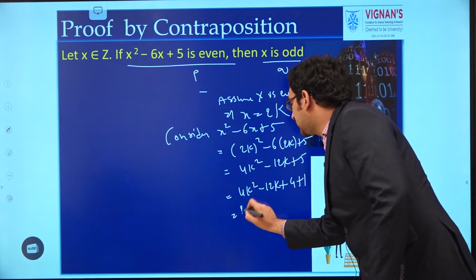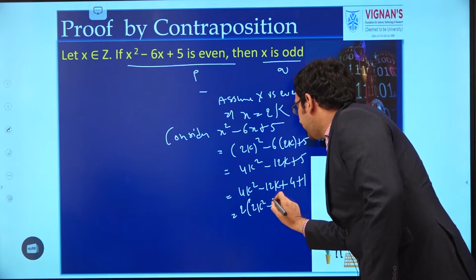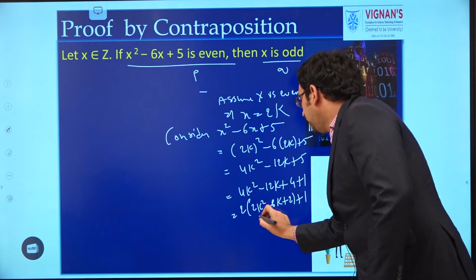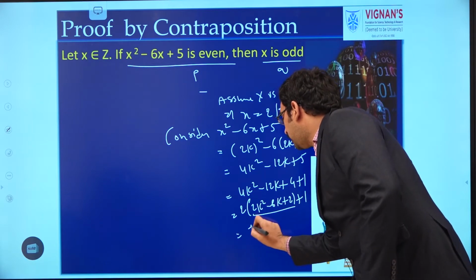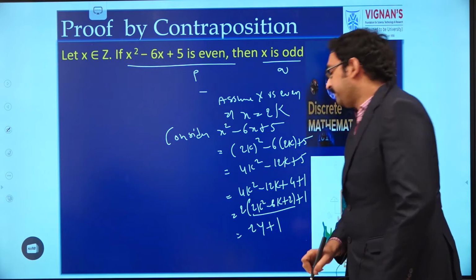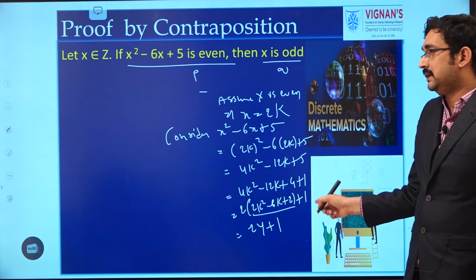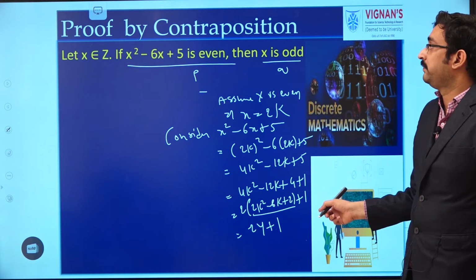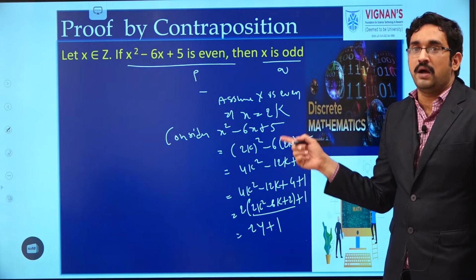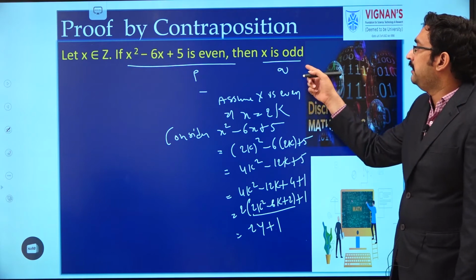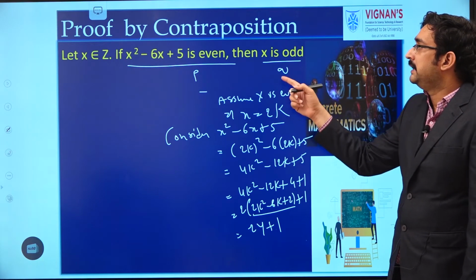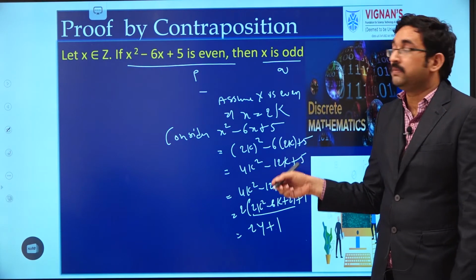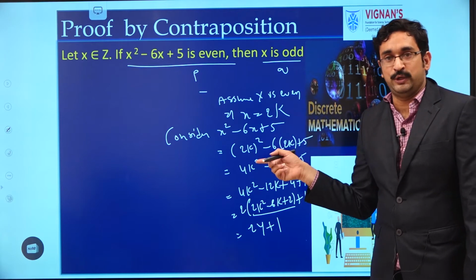So if you take 2 as common, we will get 2 into (2k square minus 6k plus 2) plus 1. If we assume this bracket as y, it is in the form 2 into y plus 1. So it is clear that x square minus 6x plus 5 is odd. So using proof by contraposition, we proved that if x is even, then x square minus 6x plus 5 is odd.